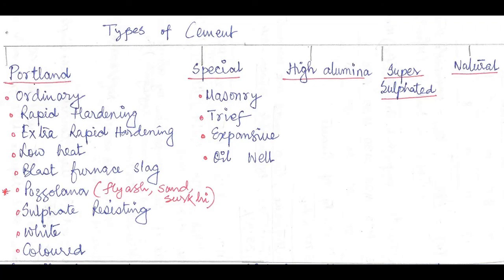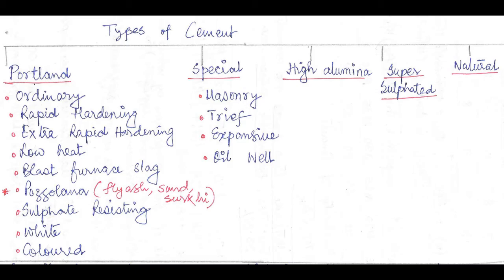I will discuss the types of cements that are available. Cements can be categorized in 5 categories. Number 1, Portland. Number 2, special. Number 3, high alumina. Number 4, super sulfated. And number 5 is the natural. In case of Portland cement, it can be further divided as ordinary, rapid hardening, extra rapid hardening, low heat, blast